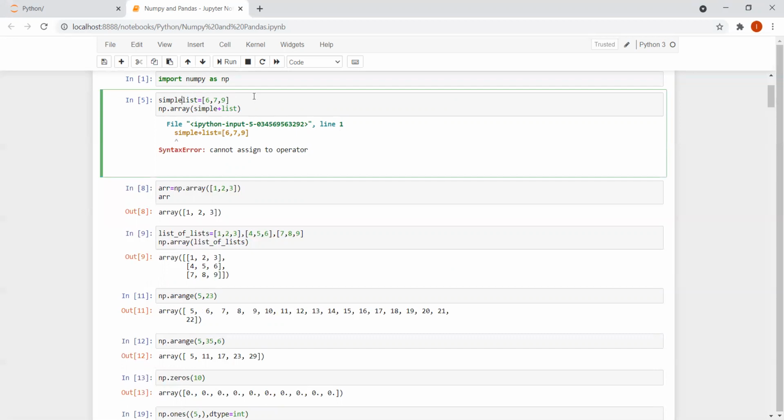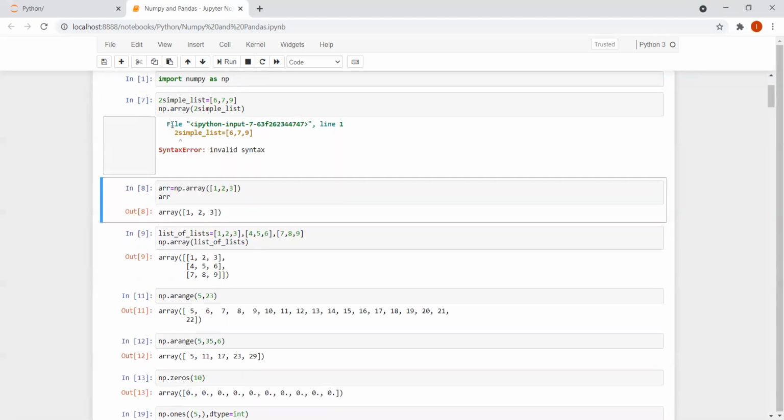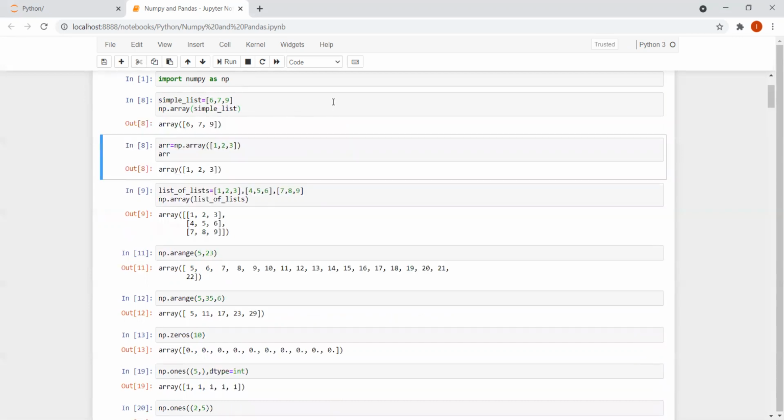Now let me replace this with an underscore. When I replace it with an underscore, it will definitely work. Let me write some number over here and show you what is happening now. Again, there will be the same problem, right? So the name should not start with a number, and also it should not have any operator in it. This is what you have to keep in mind.